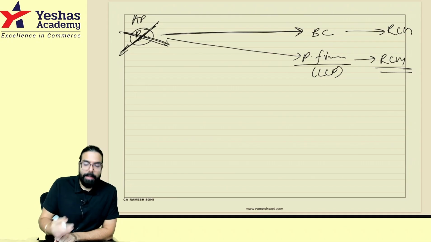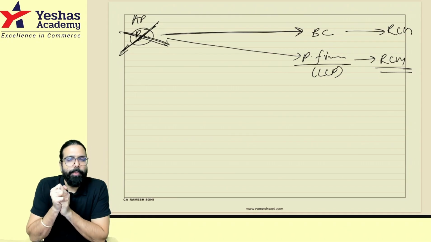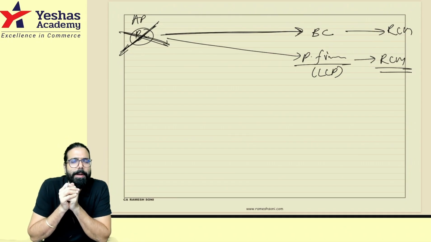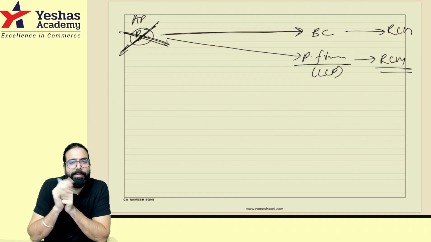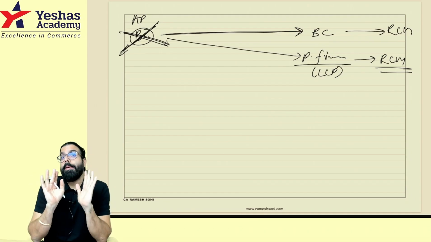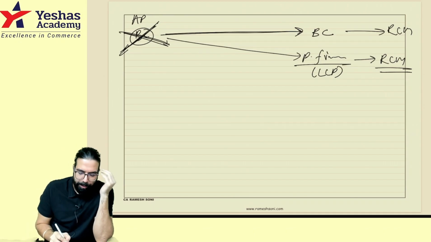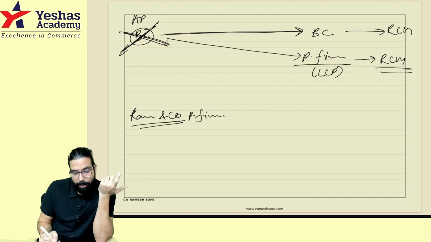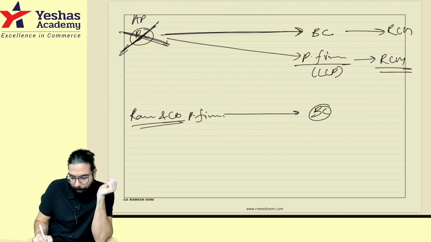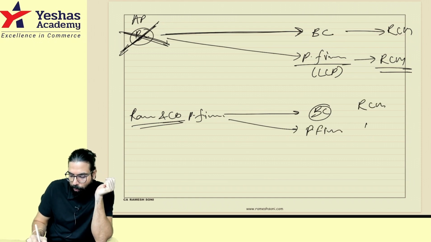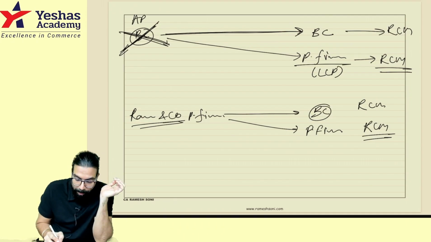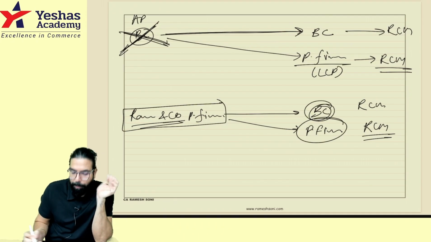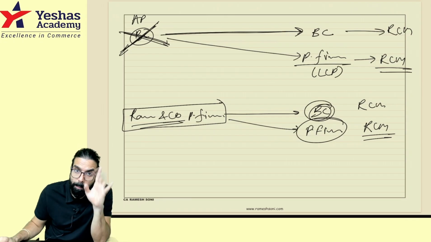Please remember, any person other than a company. So if they tell you Ram Limited, a company, provided sponsorship service, no RCM, FCM will come. But if it is Ram and Co, a partnership firm, it is other than a company, yes. Giving to a body corporate, meaning a company, or giving to a partnership firm, only then RCM will come. Please remember this point: non-company giving to company or partnership firm.